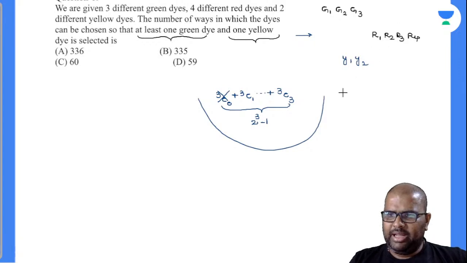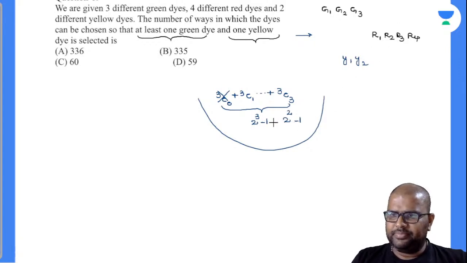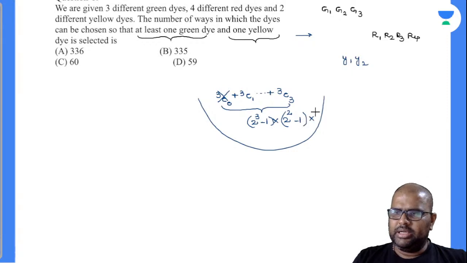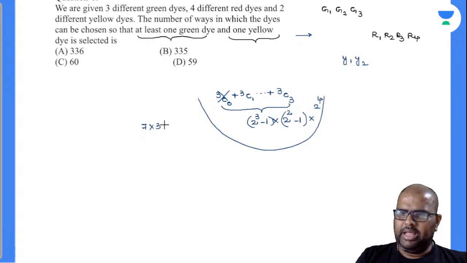Similarly, one yellow die. Is it 2 square minus 1? At least one. So is there any condition for red die? No, there is no condition for red die. So it can be from 0 to 4, right? So automatically this will be 2 to the power of 4. So finally 7 into 3 into 8.